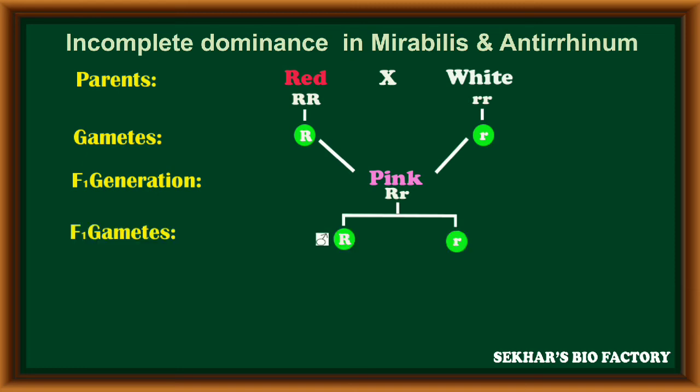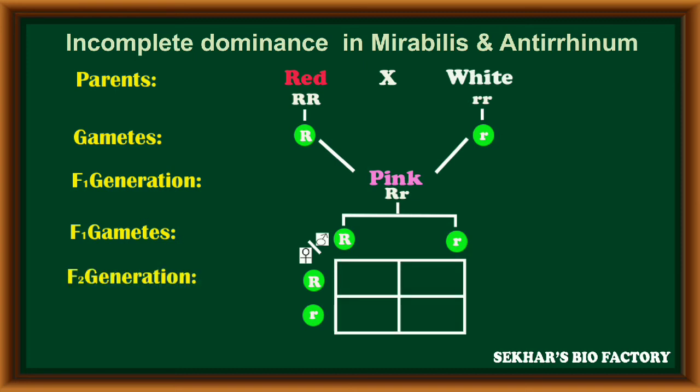Again, by conducting a cross between two F1 hybrids, this time the F1 hybrid can produce two types of gametes. 50% of gametes are with the capital R allele and 50% of gametes are with the small r allele. Now in that cross the two parental plants can produce these gametes. That gametic fusion can be observed with the Punnett square method. In this, the F2 generation is formed by conducting a cross between two F1 hybrids.